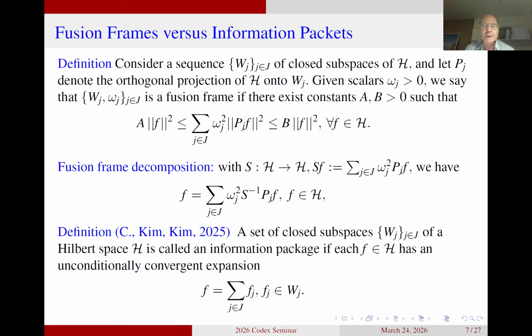But what we are doing with the information packages is to shortcut this definition and go straight to the conclusion and say, we are just looking at a collection of spaces having the property that each f in the space can be represented as an infinite sum of elements from the corresponding spaces Wj. So this is what I say, to go from classical frames to Schauder frames. That meant to shortcut the frame condition and go straight to the conclusion. This is precisely what we are doing here when we are going from fusion frames to the information packages.